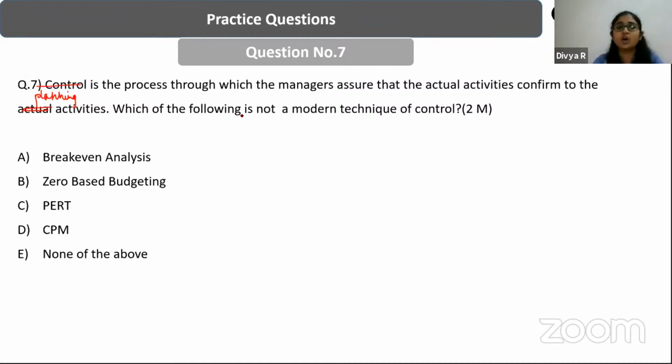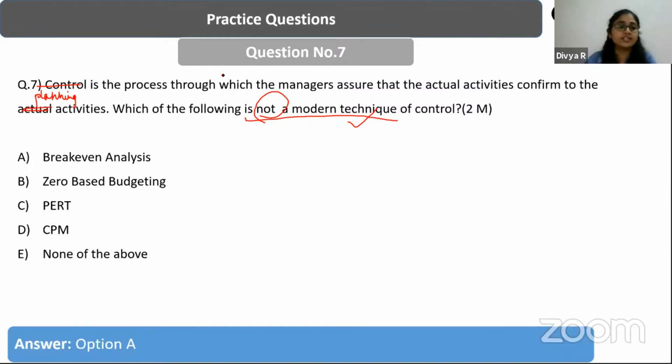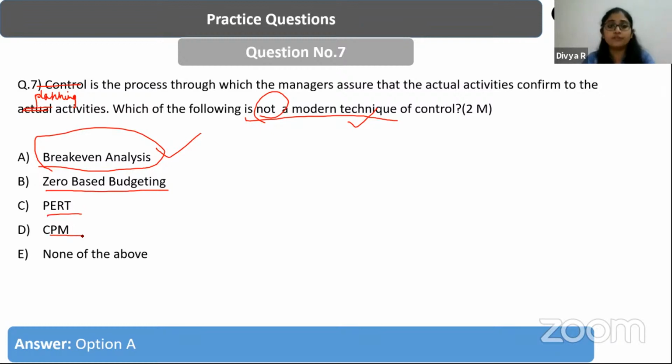So which of the following is not a modern technique of control? A, break-even analysis, B, zero-based budgeting, C, PERT, D, CPM, and E, none of the above. So what is the answer? Which is not a modern technique of control? Break-even analysis is not a modern technique of control. Let me tell you, this is a conventional method of control. But zero-based budgeting, PERT, CPM, all of them are new control techniques.